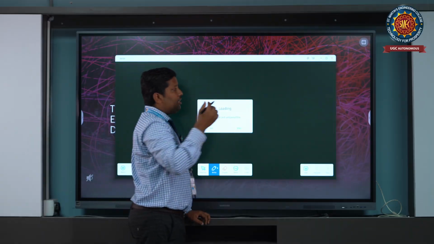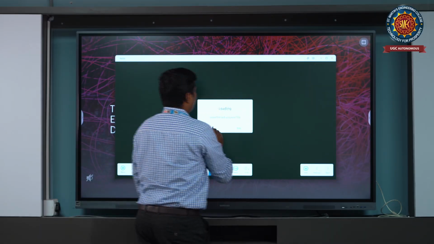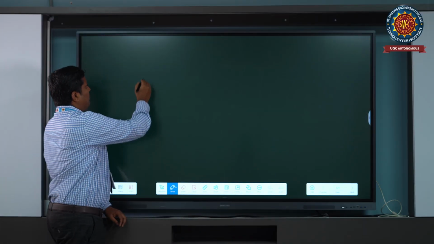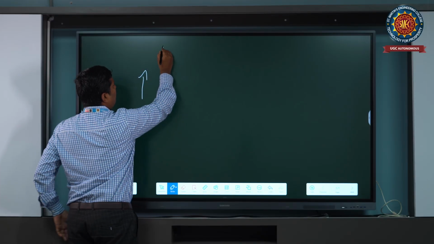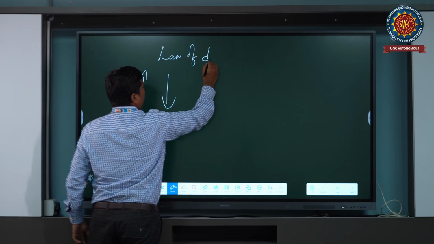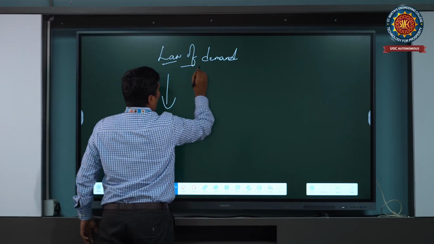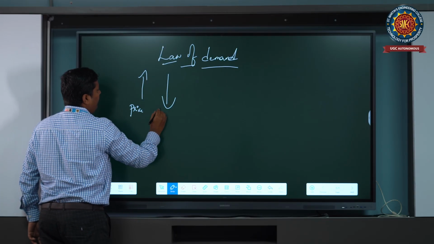Let me show you the graphical way which represents that. Usually, price increases, demand decreases. This is the concept of the law of demand.